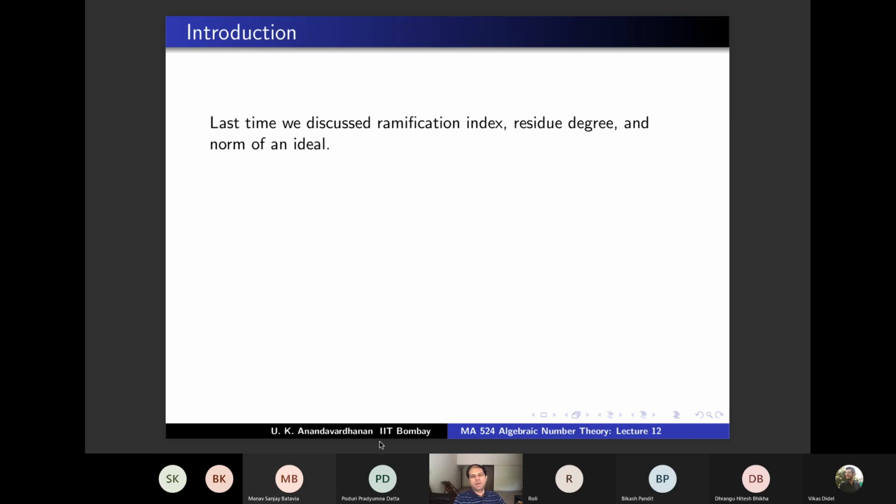So it will be like P1 power E1, P2 power E2, etc. And this E1, E2, etc. are called the ramification indices. And what is the residue degree? If capital P is a prime above small p, then you consider the fields B by P and A by p. It's a field because these are maximal ideals, and that degree is called the residue degree. And we also discuss the norm of an ideal.